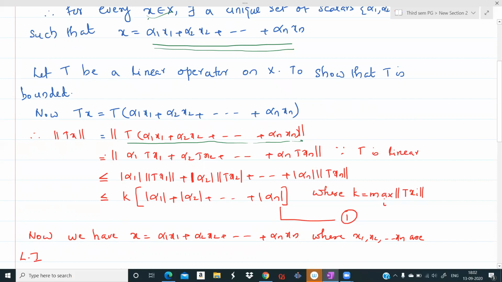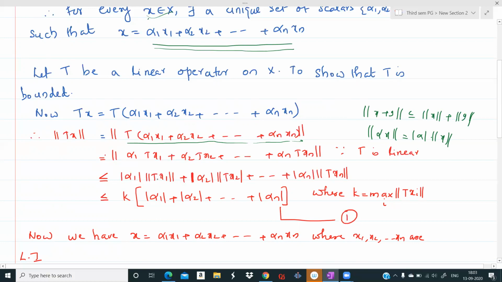Now with the property of norm, that norm of x plus y is less than or equal to norm of x plus norm of y, and the norm of alpha x is equal to modulus alpha into norm of x, we use these two properties to write this as less than or equal to mod alpha 1 norm Tx1 plus mod alpha 2 norm Tx2 plus etc. plus mod alpha n norm Txn.